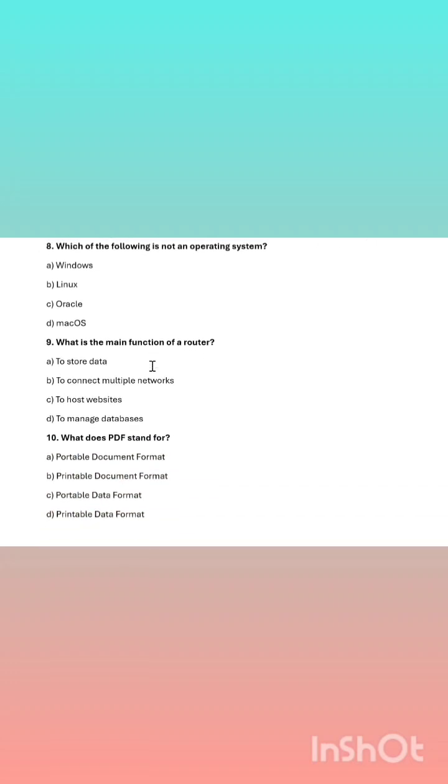Fine. Now, which of the following is not a type of operating system? So we know operating system is basically what? It is a system software through which the system makes the resources available, allocates the processes, and manages the entire functioning of the computer. So Windows we know is an operating system, Linux is an operating system, in Apple we can see Mac OS is there. So what is the correct answer? Oracle is the correct answer.